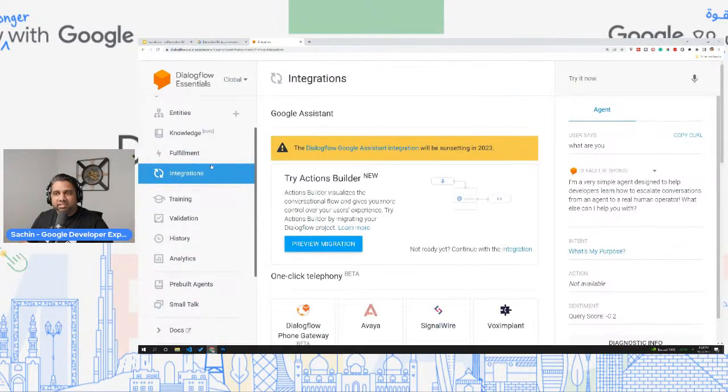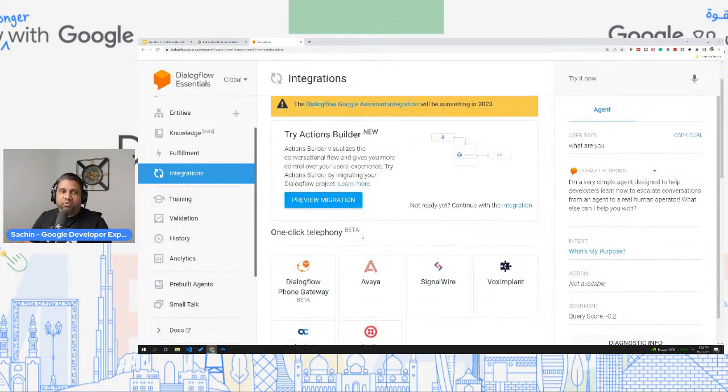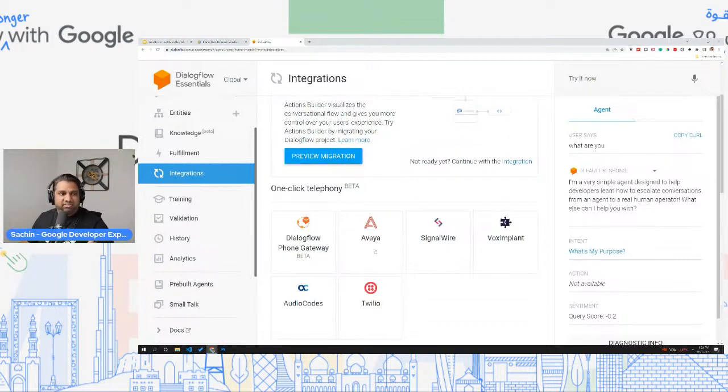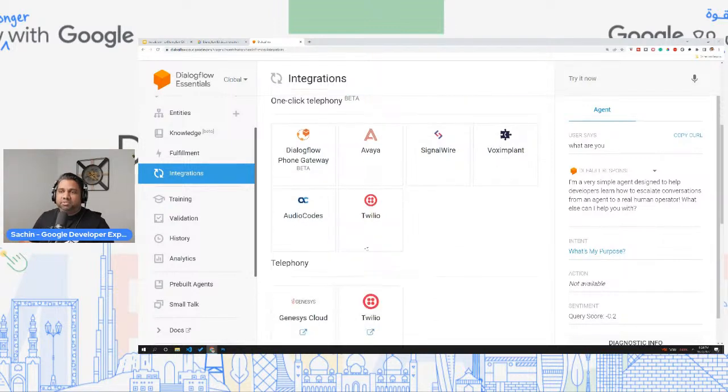Now, with integrations, and you remember I was saying, if you ask me, Sachin, why Dialogflow? Why do we have to use Dialogflow? One of the main reasons is this. If you look at most of the conversational or chatbot tools out there, even companies that provide additional services, they have Dialogflow integrations. The main reason is you build it once and you can deploy it across multiple platforms.